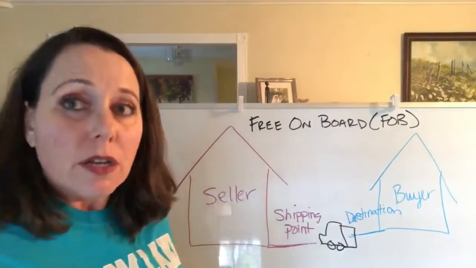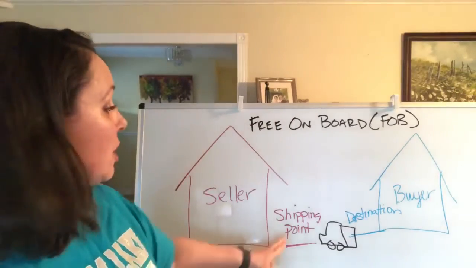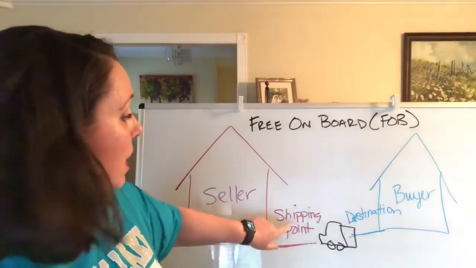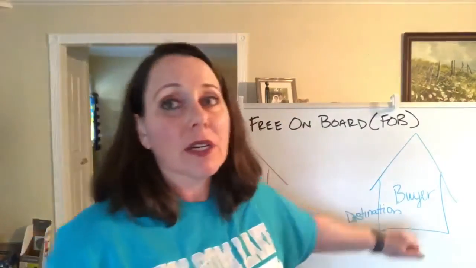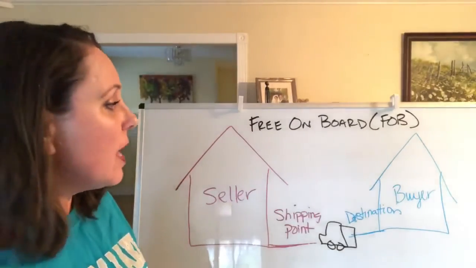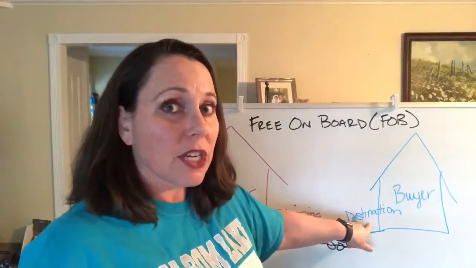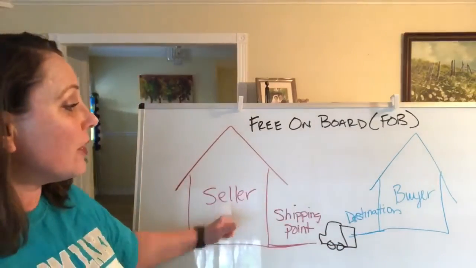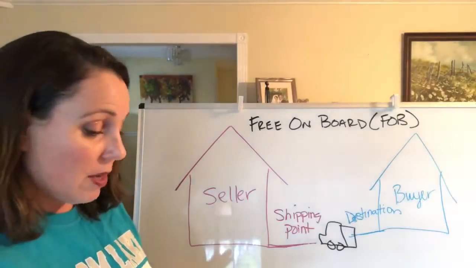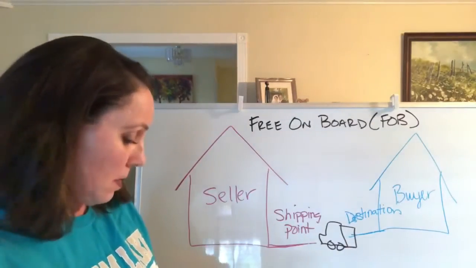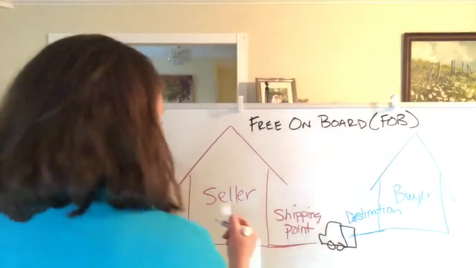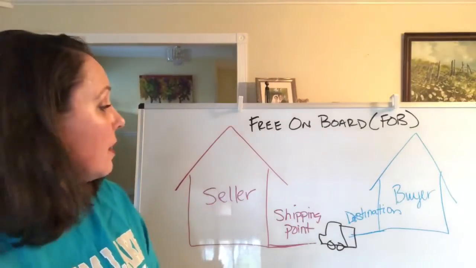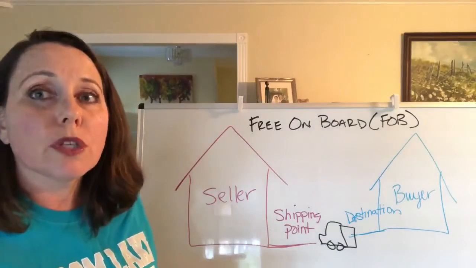So if our terms are FOB shipping point, it means it's free to the shipping point. FOB is free on board, free to the shipping point. That means the buyer is going to pay the shipping. If our terms are FOB destination, that's free on board, free to the destination, to the buyer, and that means the seller is going to pay the shipping costs. So let me just write that down really quick.